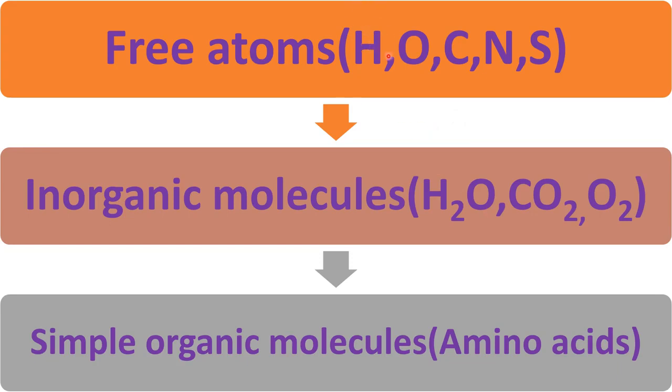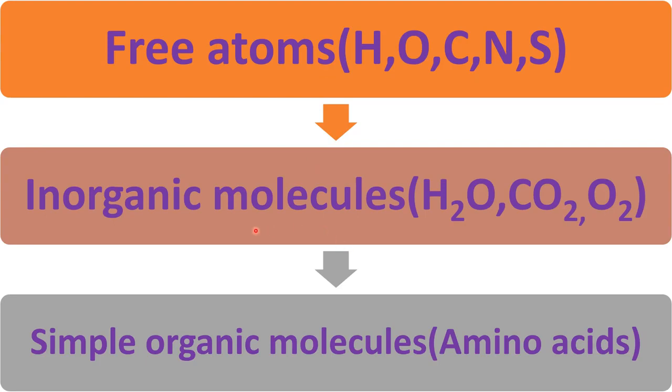Then hydrogen atoms and oxygen atoms combined to form water molecules. Carbon dioxide molecules also formed due to the combination of oxygen and carbon atoms. Likewise, oxygen atoms combined together to form the oxygen molecule. So simple inorganic molecules were formed by the combination of free atoms.